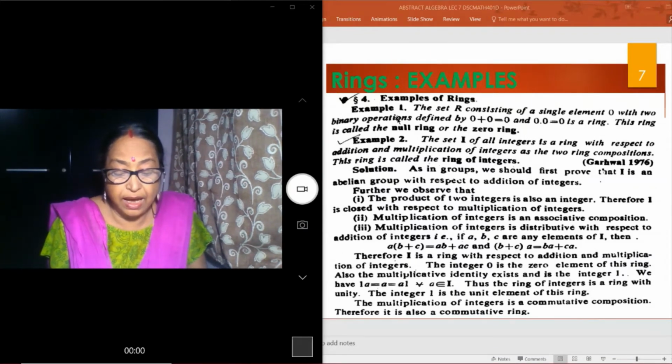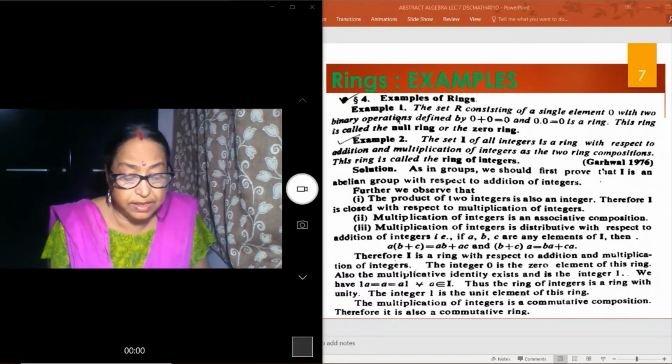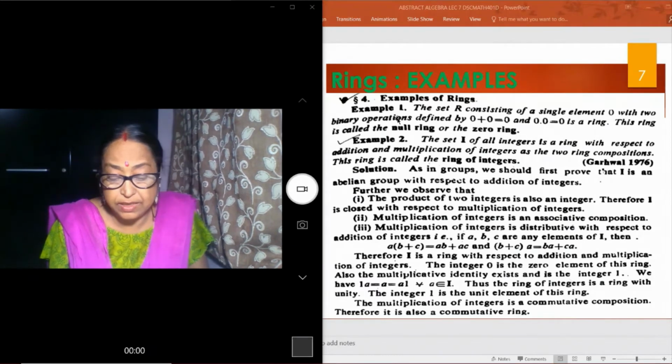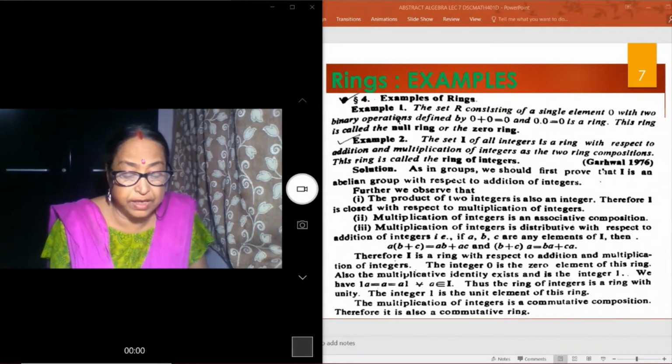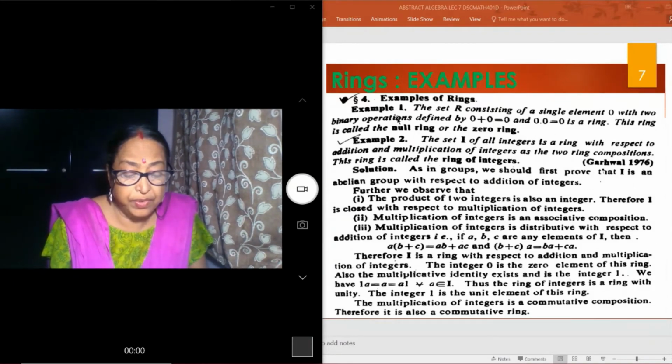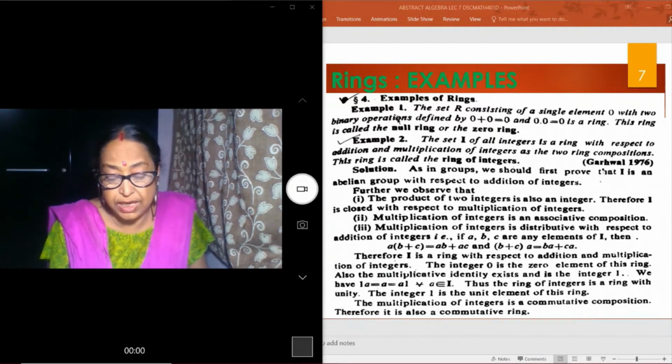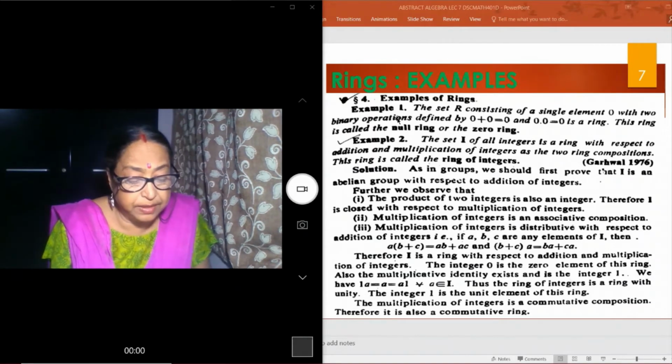Now the set I of all integers is a ring with respect to addition and multiplication of integers as the two ring compositions.